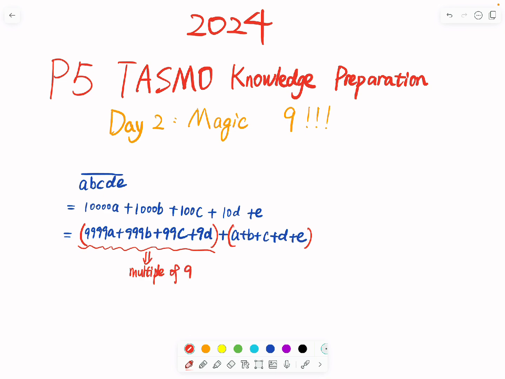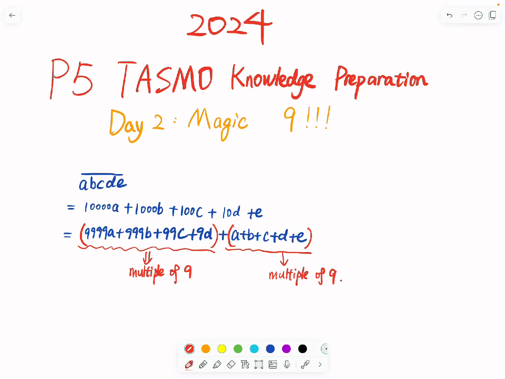If I want the whole number to be exactly divisible by 9, I only need to keep A plus B plus C plus D plus E. If this can be exactly divided by 9, then this five-digit number is a multiple of 9. So this is the first thing about the magic 9.